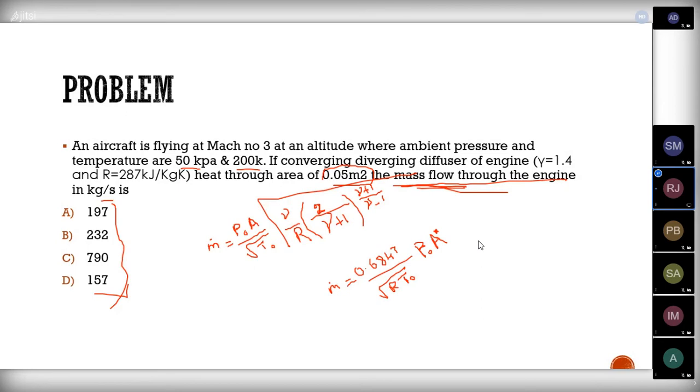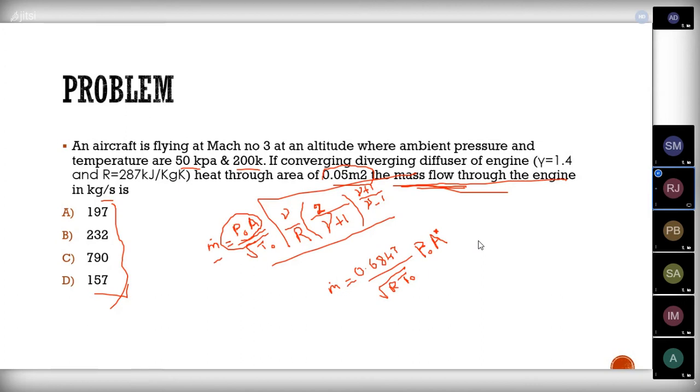So here they have given the pressure in kilopascal, and then the area, that is 0.05 meter square, and the temperature. This mass flow rate depends upon the pressure and area. That's the main thing. If pressure is doubled, mass flow rate is doubled. If the area is doubled, mass flow rate is doubled, and if temperature is doubled, the mass flow rate decreases. So we use this formula and calculate the value for the mass flow rate in this sum.